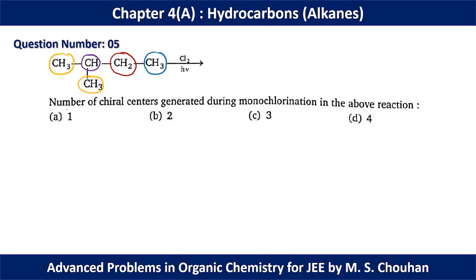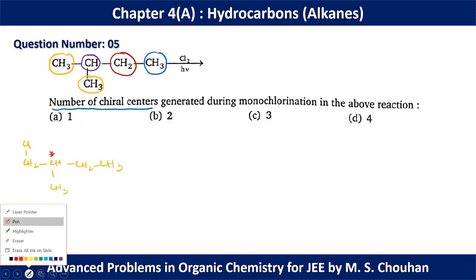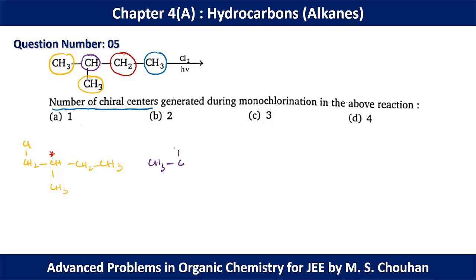Okay, but we have to find the number of chiral centers. So if we draw the first, we have already color coded the carbon. So if you draw the first monochlorinated product, it will look like this: CH3 CH2 CH3. And obviously we have generated one chiral center here because this carbon is chiral in nature. Again we can start with the next one, that is CH3 CCl CH3 CH2 CH3, but unfortunately we cannot have any chiral center here.